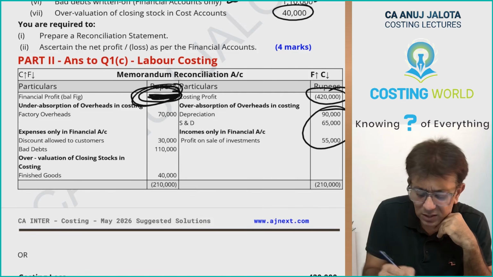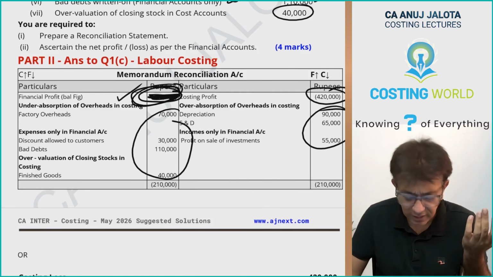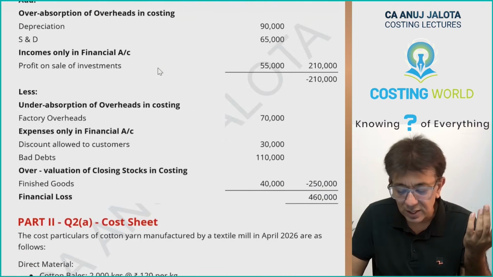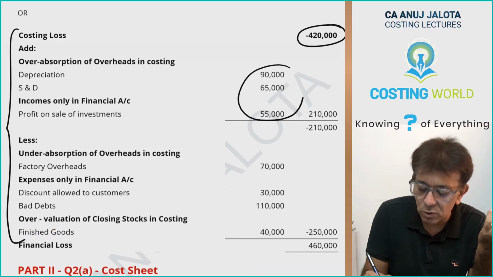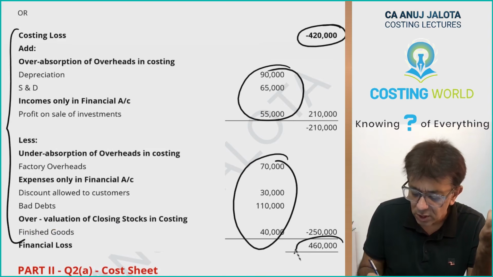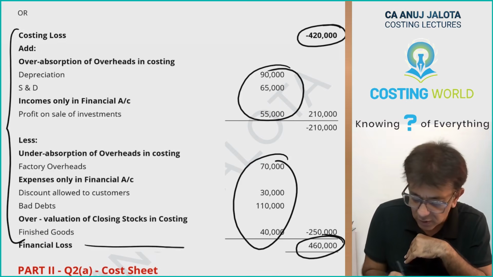Add this, subtract this, you will get this as a balancing figure. That is whatever I have done here. If somebody wants to see a statement, I have made that statement over here. You start with costing loss, add those three things, deduct those four things, and you'll arrive at the answer over here. Okay, so therefore financial loss is 4,60,000.